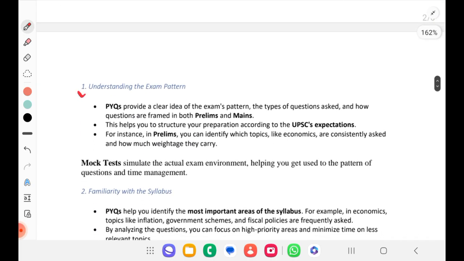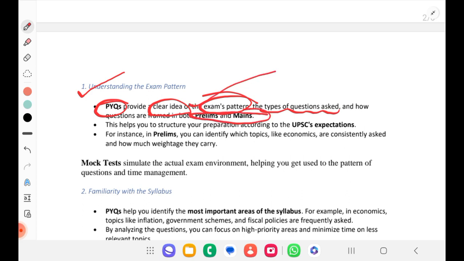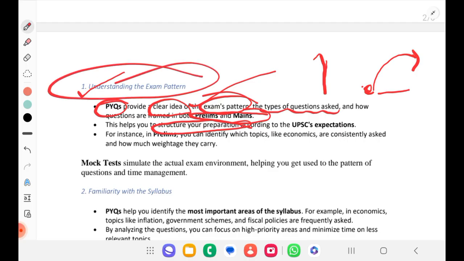To understand the exam pattern, you have to solve PYQs. PYQs will provide a clear idea of the exam pattern, the type of questions asked, and how questions are framed in both prelims and mains. To understand that pattern, you have to solve PYQs, so that you can structure your preparation accordingly. You will know where to stop. See, it is simple to start a subject, but we don't know where exactly to stop.